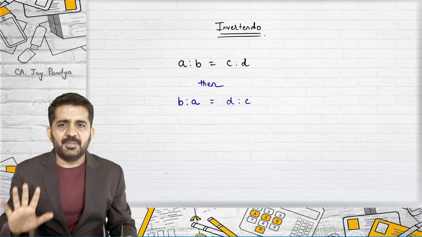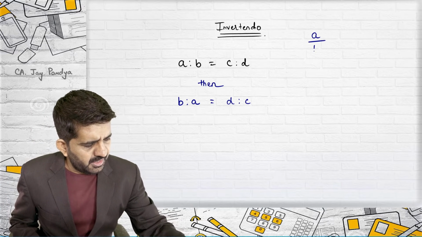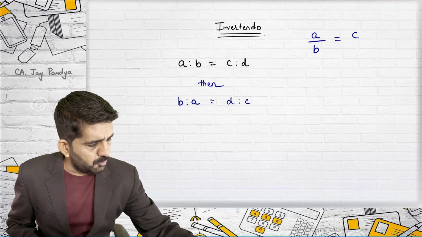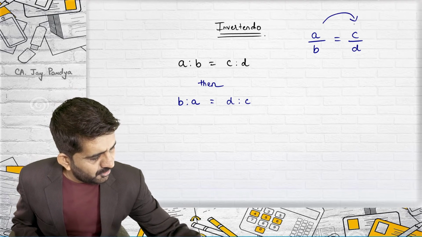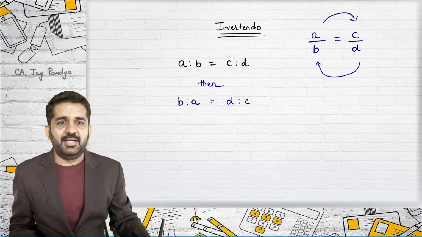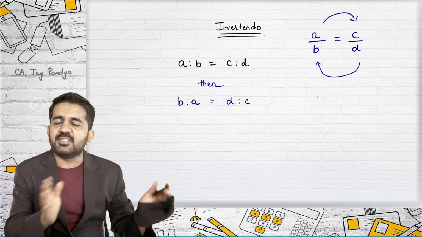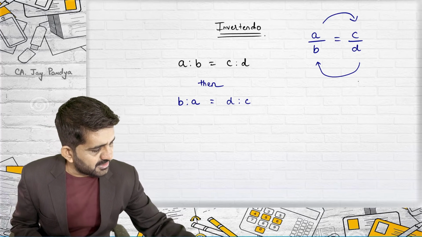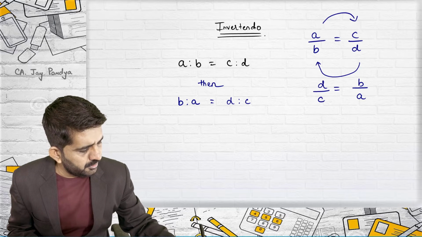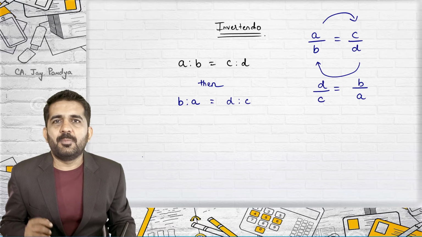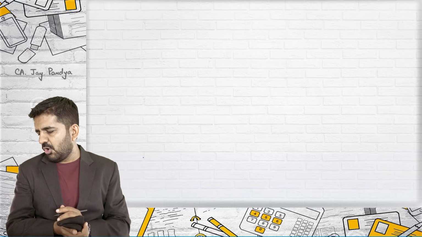Now it is as simple as this. Suppose I have an equation A upon B, which is equal to C upon D. Right. Now if I take A, B on this side and C and D on this side, as you know, the numerator will become the denominator and the denominator will become the numerator if the side is changed. So I am changing the side. This will become B upon A. This will become D upon C. So mathematically it is correct. This is the rule of invertendo. Second is alternando.